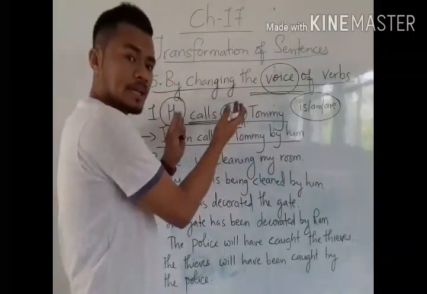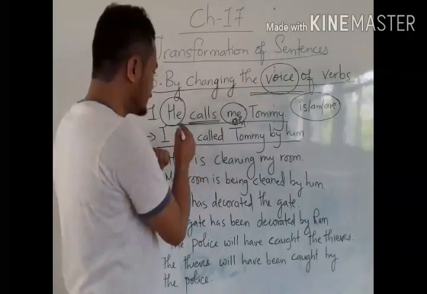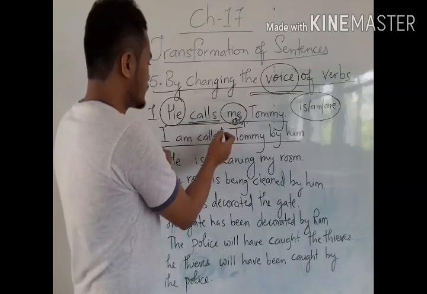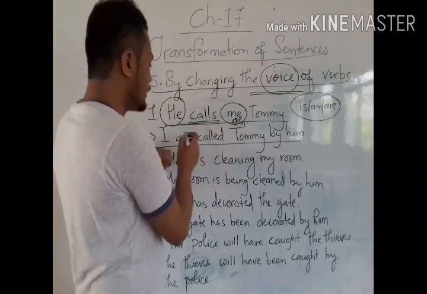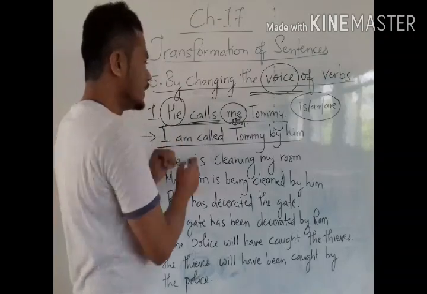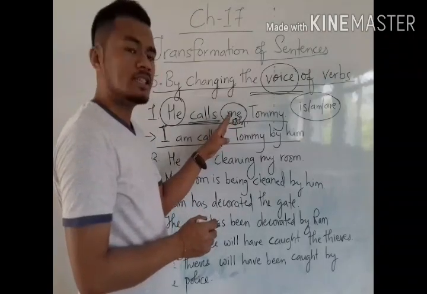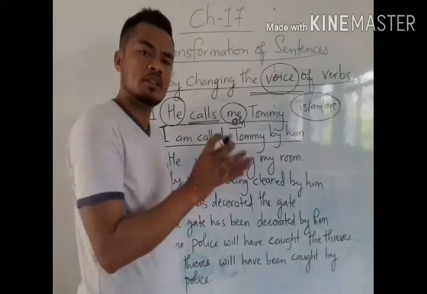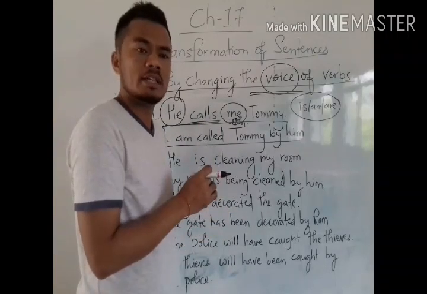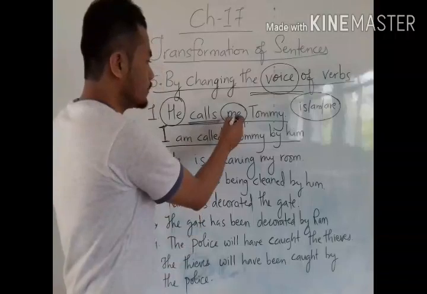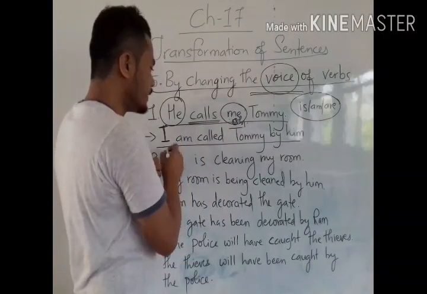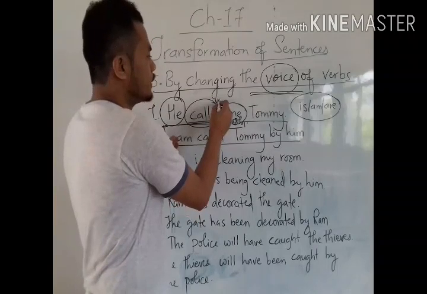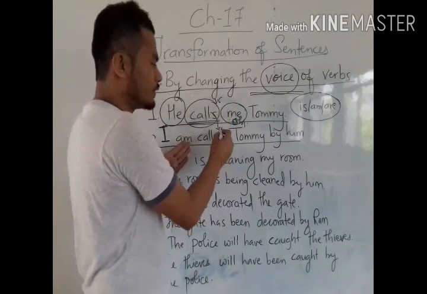Now we have to change the place of subject to object and object to subject. See, me became I here. When the objective pronoun is changed into a subjective pronoun, the pronouns also change their forms. Now see here, me becomes I. Calls, this is B1, now this has become called, B3.